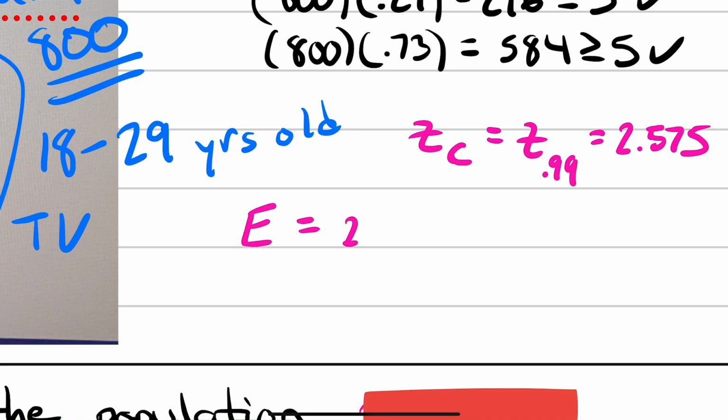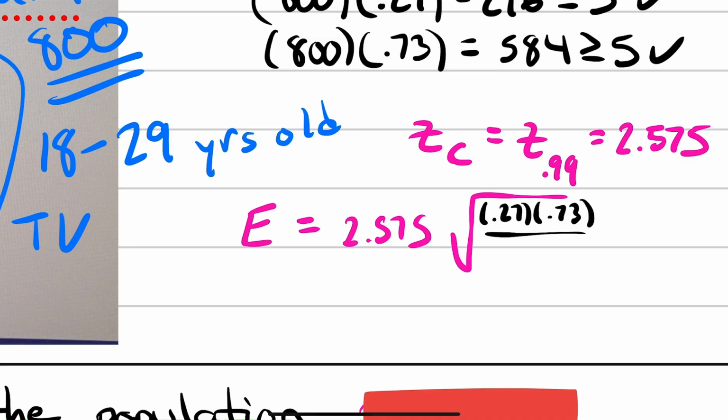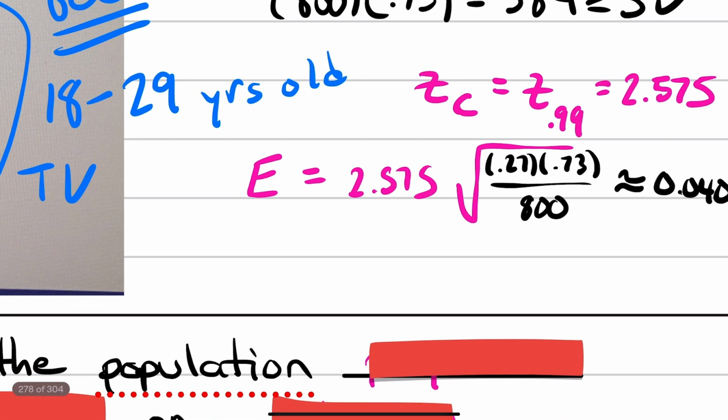So we're going to go ahead and grab our critical value, multiply that by the square root of p hat times q hat divided by the sample size, and I'm going to round again. We're going to get 0.040.